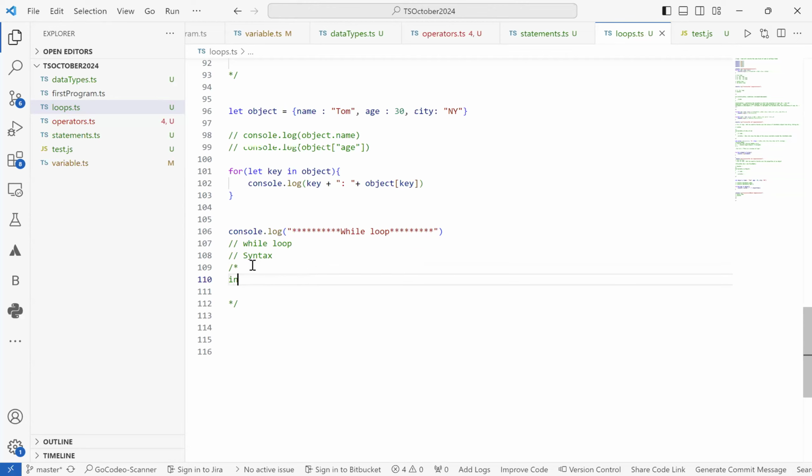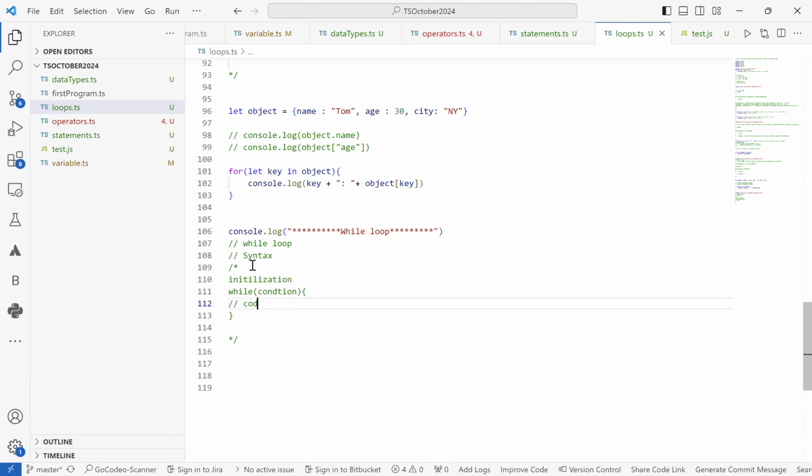First will be initialization. We have to initialize a variable before writing the loop, and then we can write a while loop. So the while keyword will come into the picture, and inside it we'll write a condition. And again, the block of code, in the sense inside the curly braces.